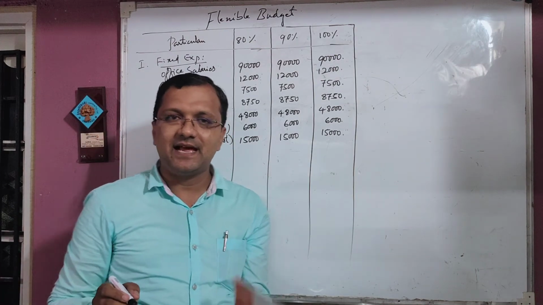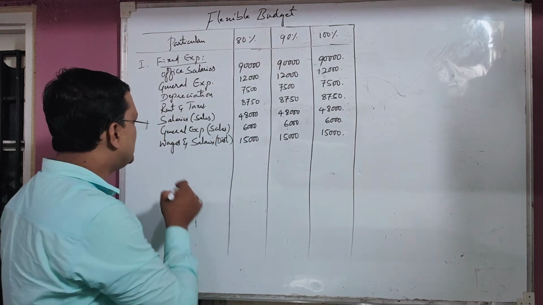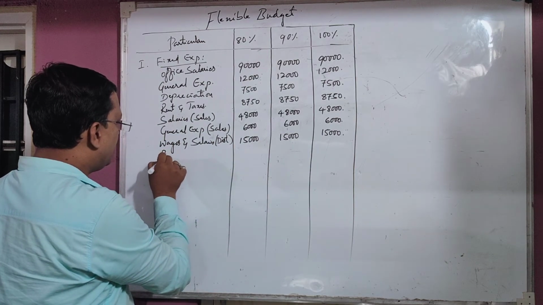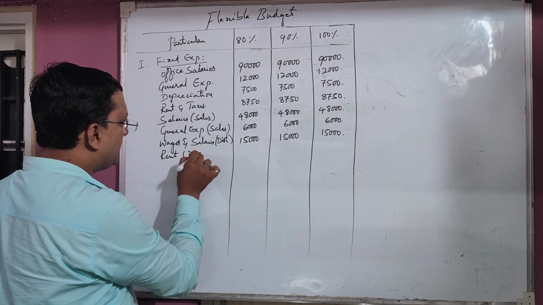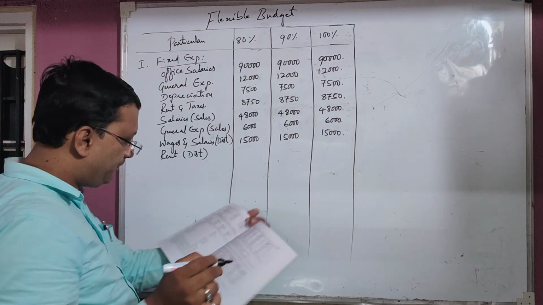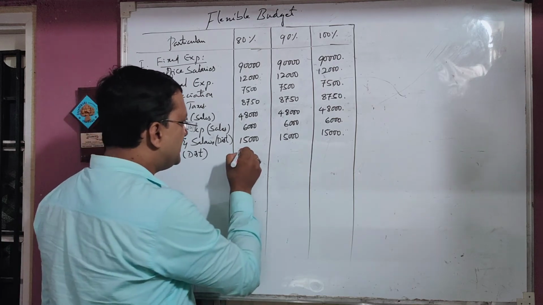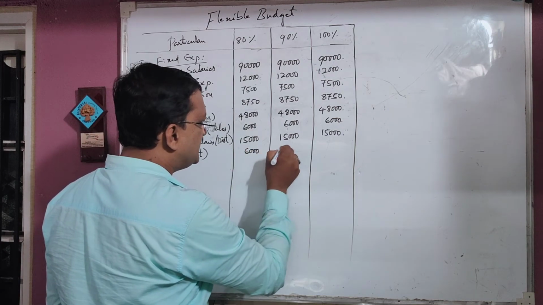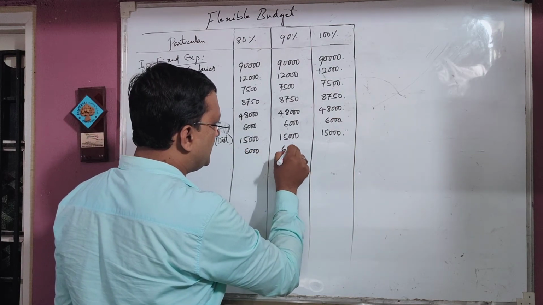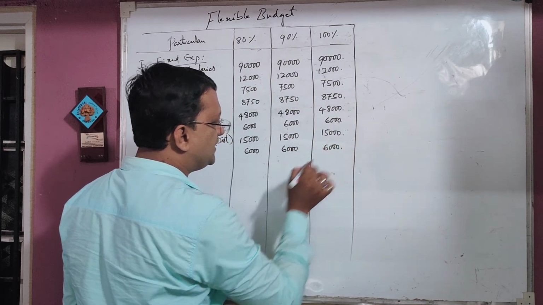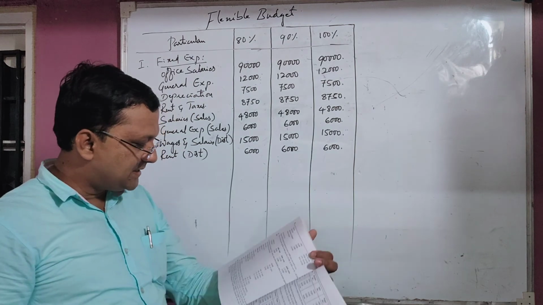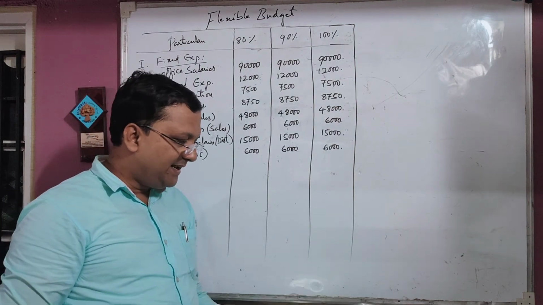Sales is rupees 6 lakh. 1 percentage of 6 lakh is 6,000. Rent in bracket distribution means distribution department rent, 1 percentage of sales, 6,000. Here also 6,000, and last also 6,000. Next, last part, other expenditure.